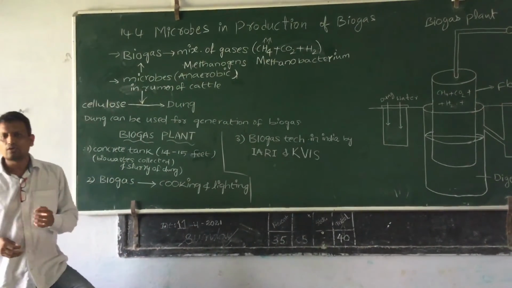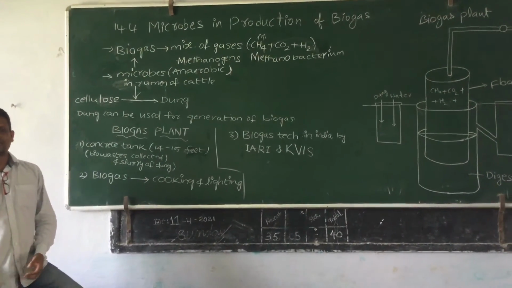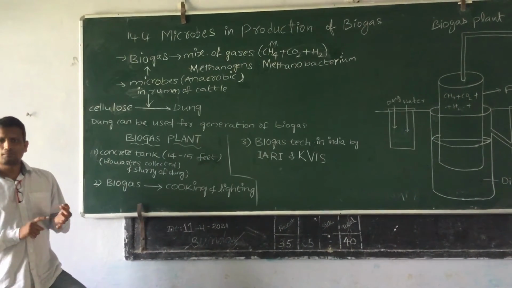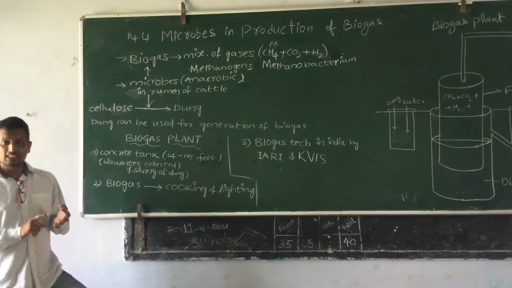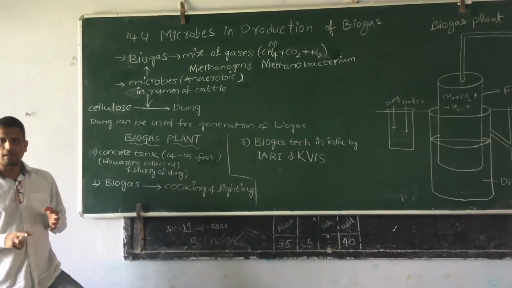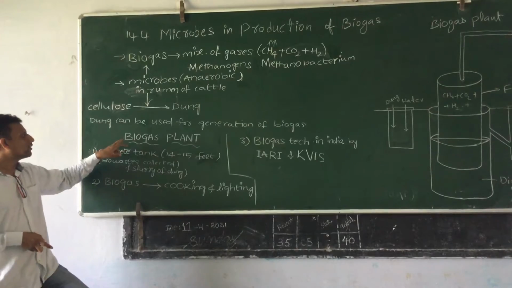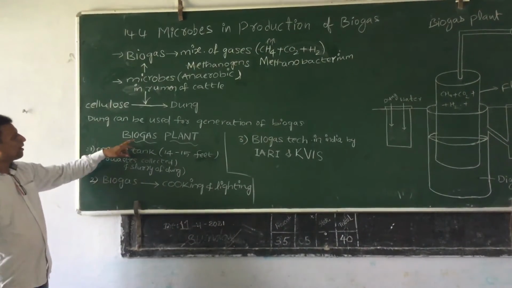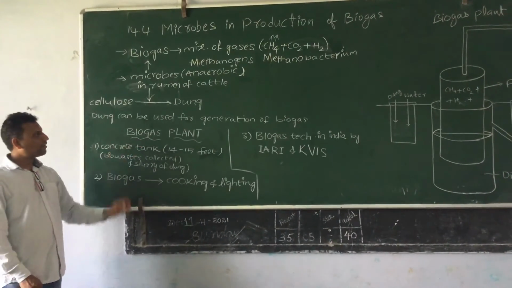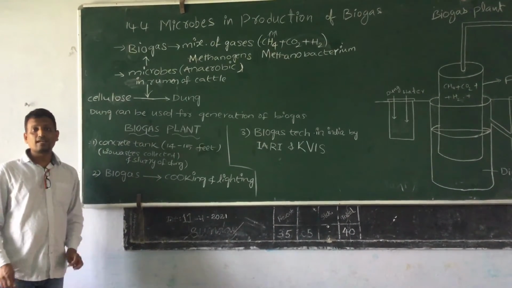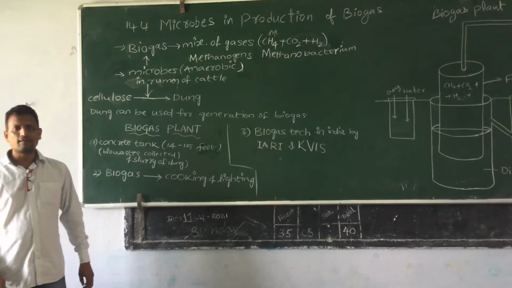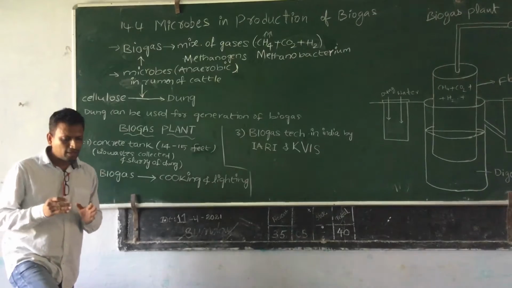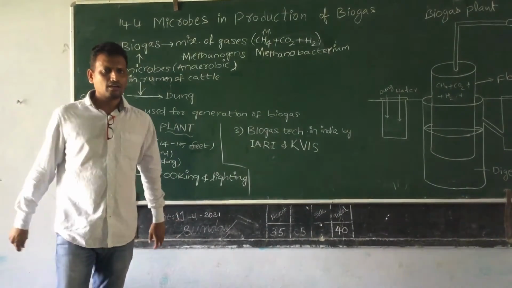Not only dung, we can use other plant materials, for example decomposed fruits, vegetables, leaves, or any plant material, for the generation of biogas. So let us see how biogas is produced. Generally in villages, where dung is mostly available, biogas plants are constructed for the production of biogas.